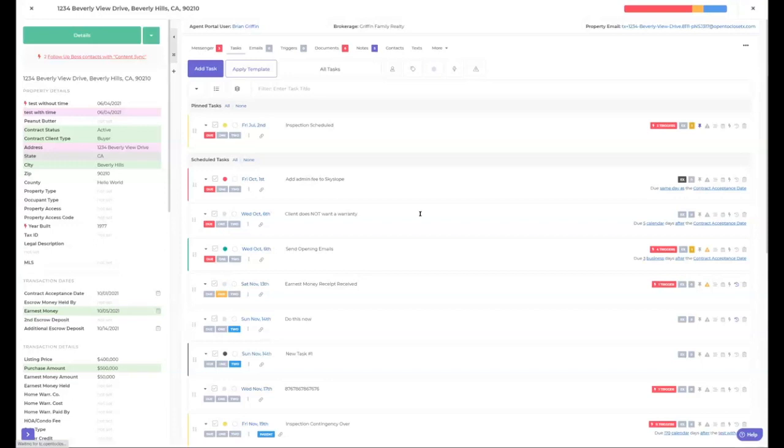Have your base tasks that come in for every single transaction, and then have little task templates that add on depending on the scenario. That's the best way to do it that I've seen.